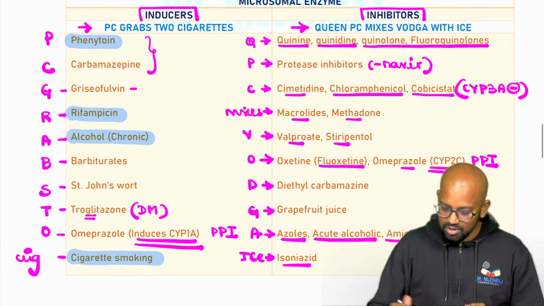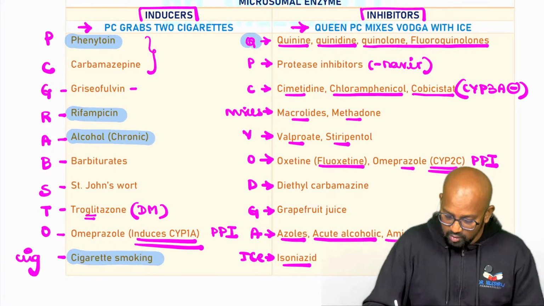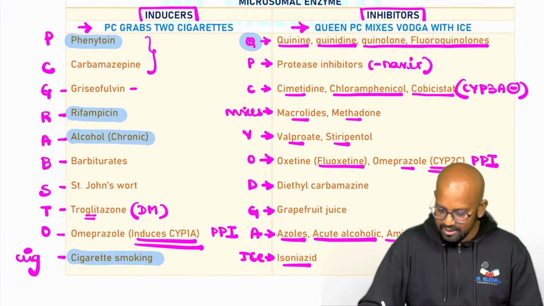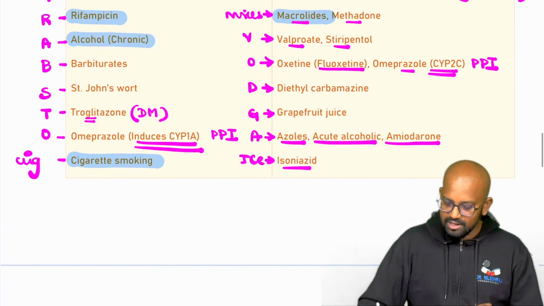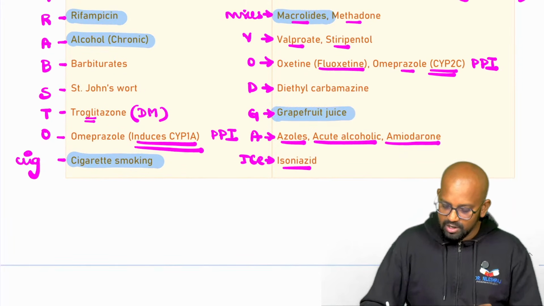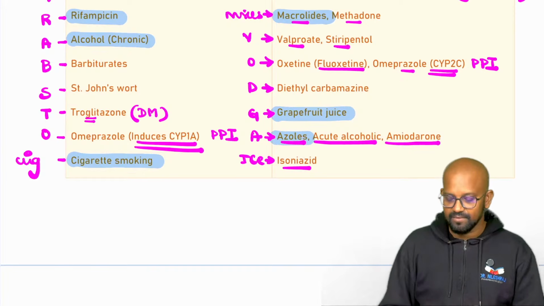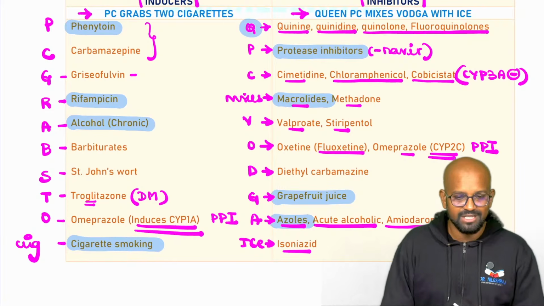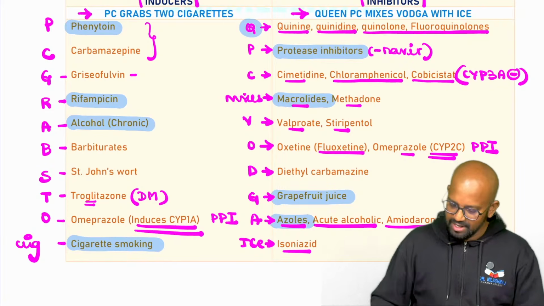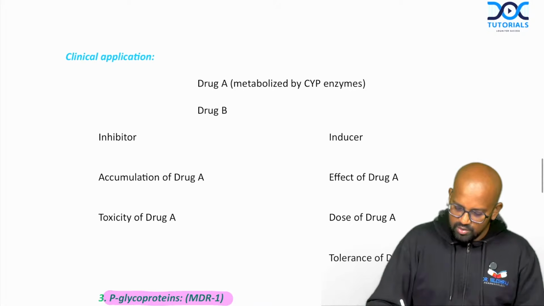Whereas inhibitor, what are the things which you have to write down? You have to write down all the queen drugs, very important. Protease inhibitors are important. Macrolides are important. Grapefruit juice is important. Azoles are important. At least you have to write down these molecules as far as microsomal enzyme inhibitors are concerned. Good. With this, we'll look into the clinical implication.